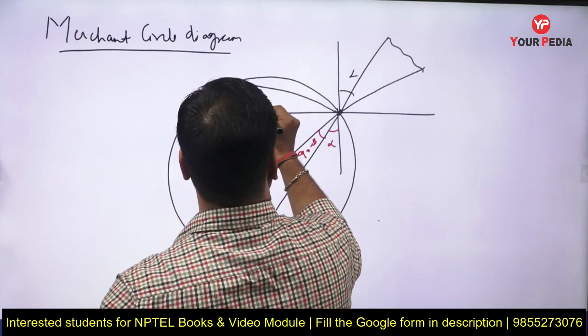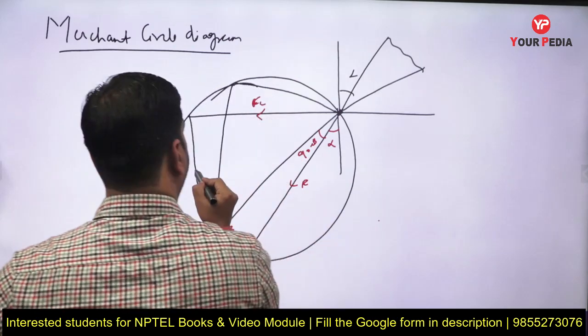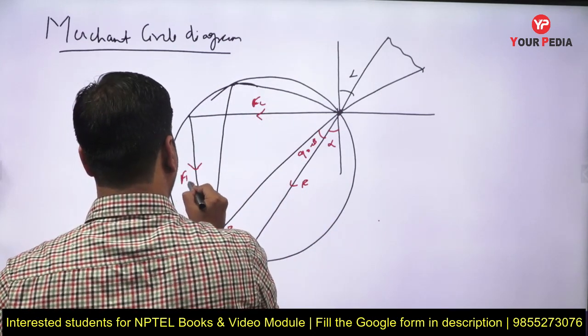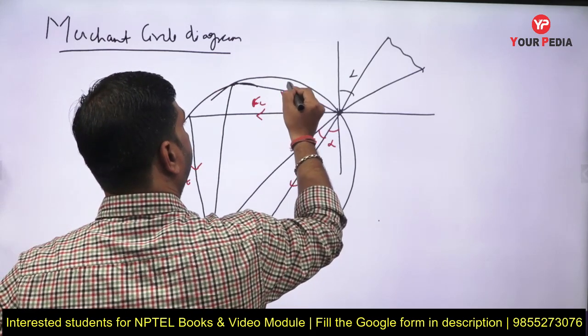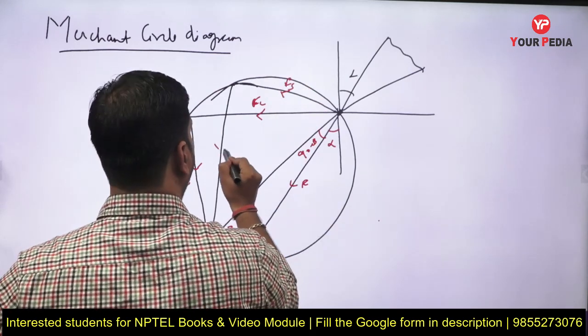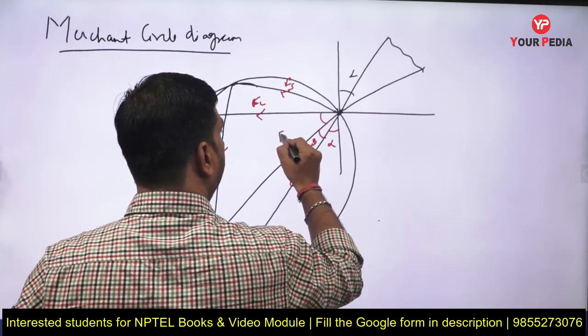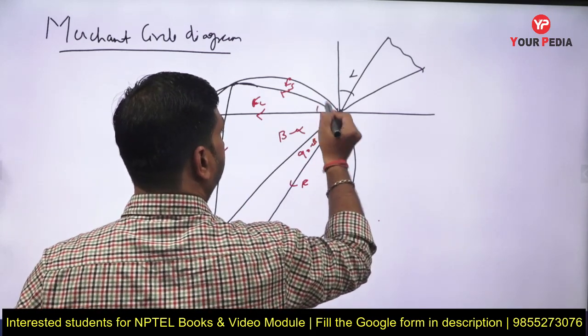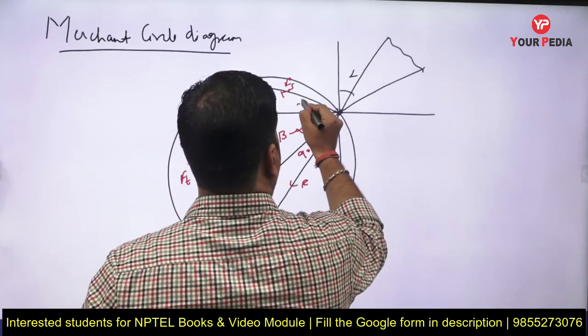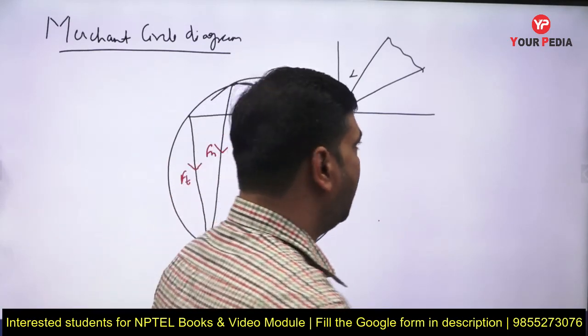This one is Fc, and this is Ft. After that this is Fs, and this is Fn, and this angle is beta minus alpha, and this one is phi.